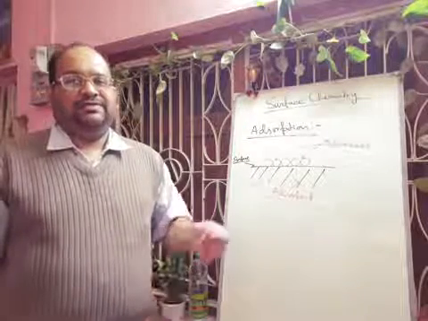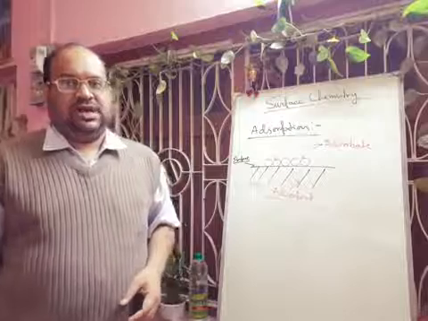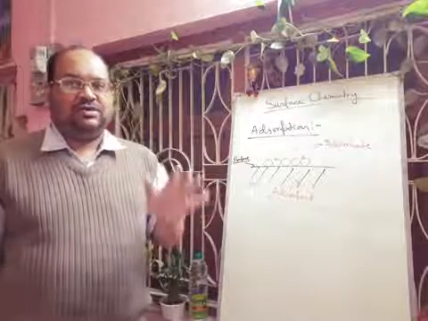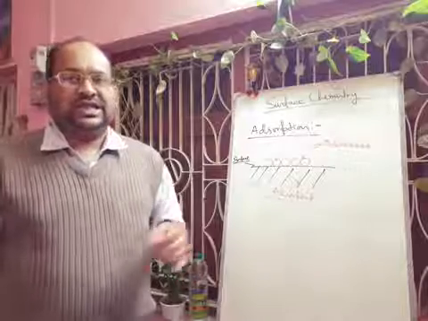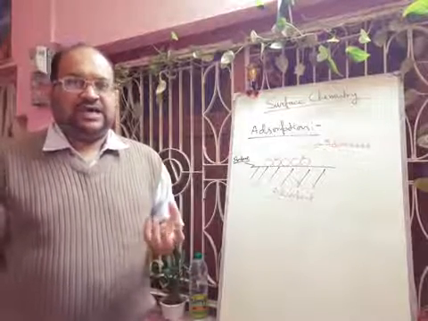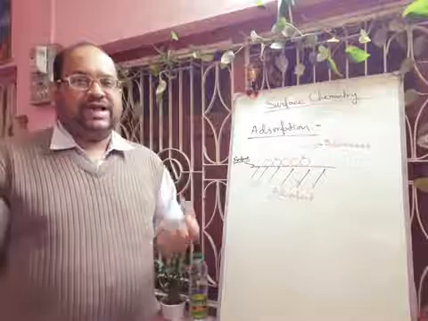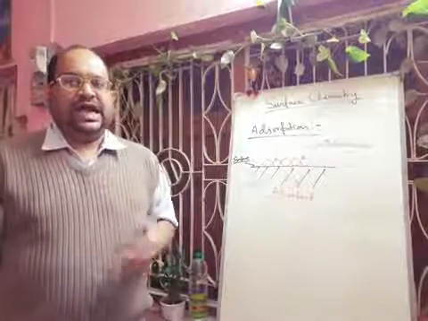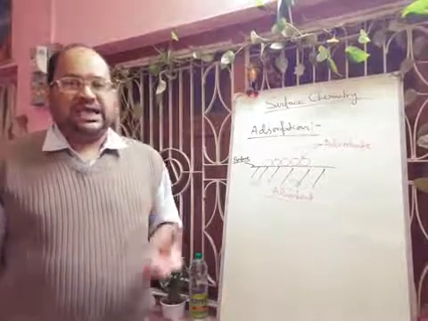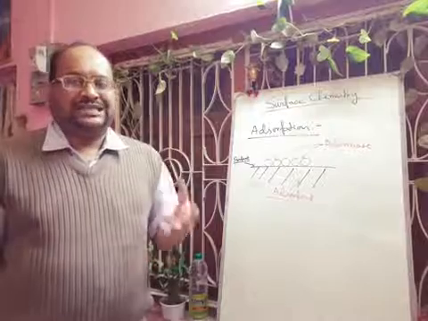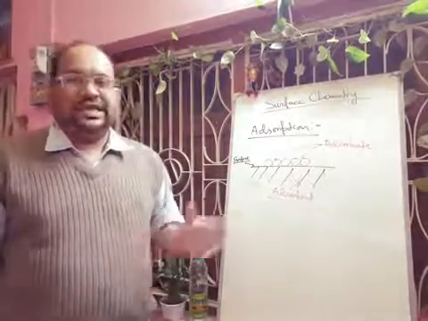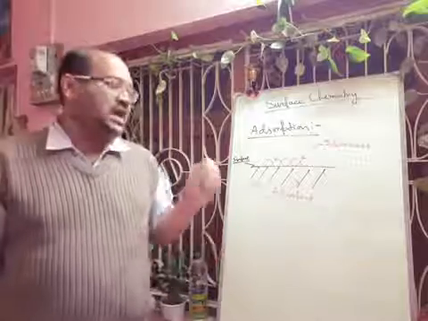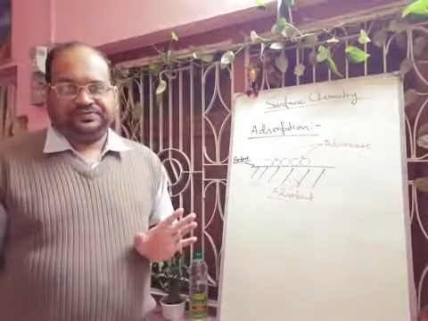Now here if you give some animal charcoal, on passing the aqueous solution of raw sugar over beds of animal charcoal, the solution becomes colorless due to adsorption of the colored impurities by animal charcoal. Okay. And in this case, the animal charcoal acts as adsorbent, and the colored impurities are called the adsorbate. Hope you can understand.